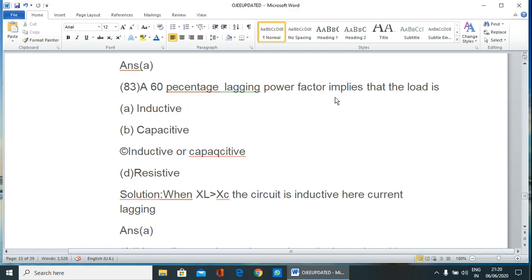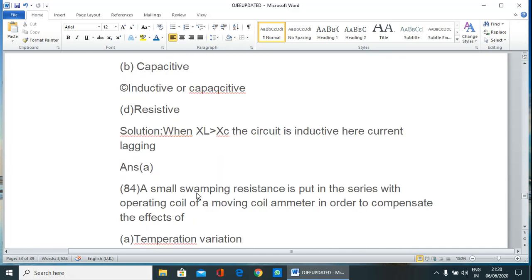Lagging power factor means current lags the voltage. When current lags, it means it is more inductive, less than 90 degrees, that is XL is greater than XC. So answer A is the correct answer.